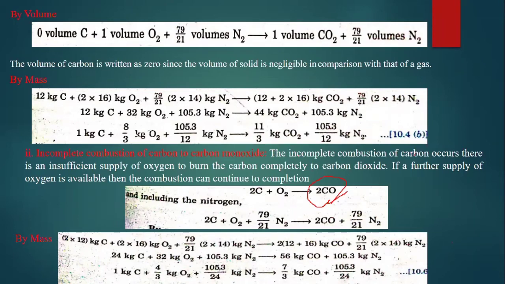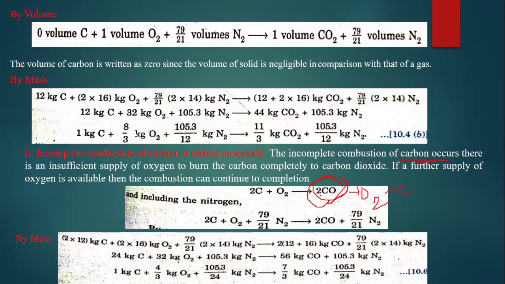Incomplete combustion of carbon occurs because of insufficient supply of oxygen to burn the carbon, that means there is not sufficient oxygen to form carbon dioxide, so we are going to have carbon monoxide only. Of course, if a further supply of oxygen is available, the combustion can continue to completion. That means if we add oxygen again to this 2CO, it may become 2CO2.